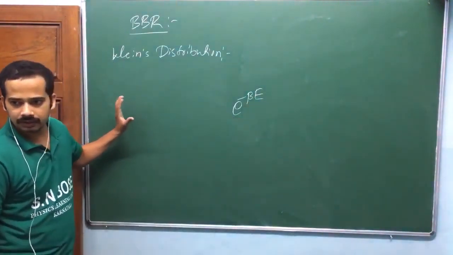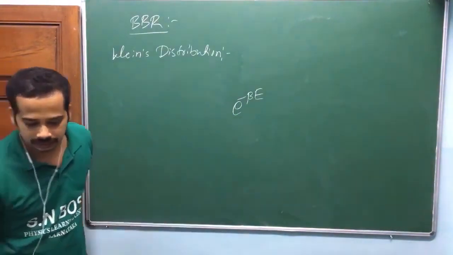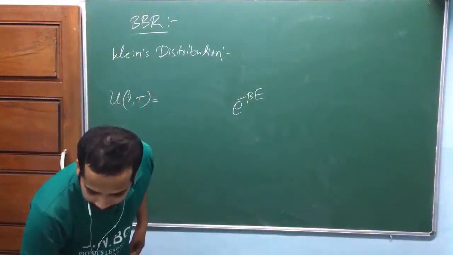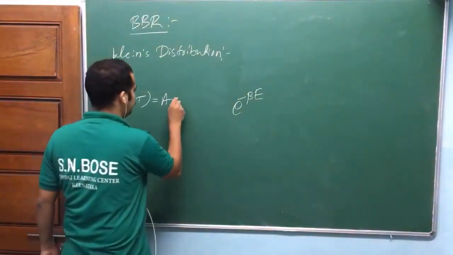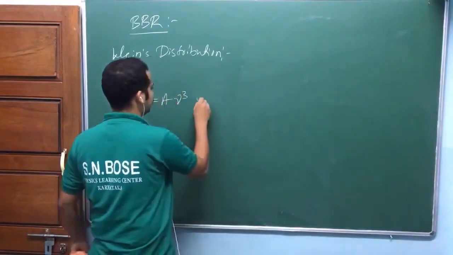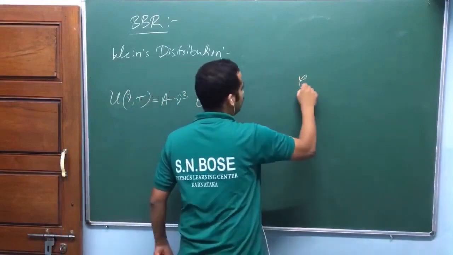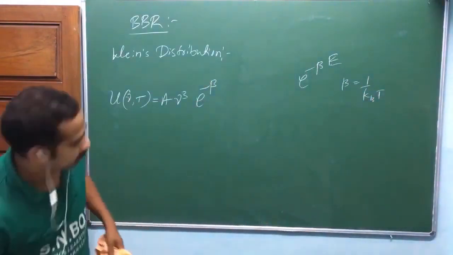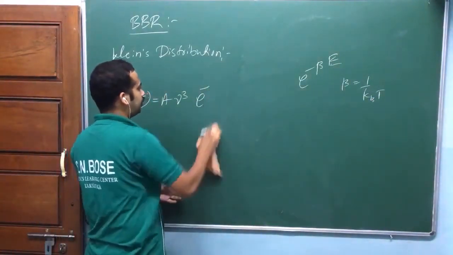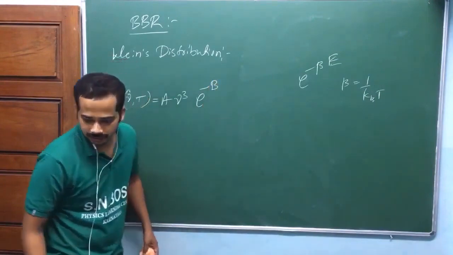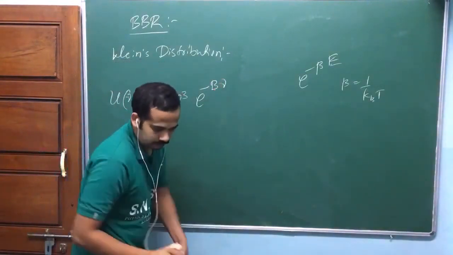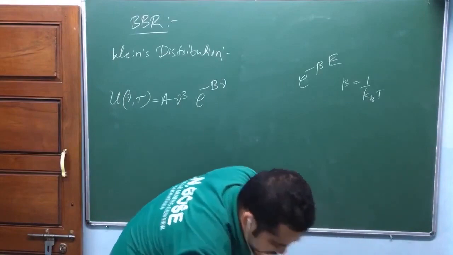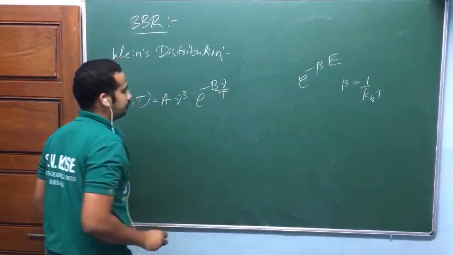I too don't know exactly how Wien derived this. If you have any old paper, please share it on Slack. Anyway, he derived this using some statistical physics idea: u of nu comma T is equal to A into nu cubed into an exponential factor, e to the power minus b nu by T. Here the beta in e power minus beta E is 1 by kBT, and he has taken a similar beta here, which is quite confusing, so I better write b, not beta.